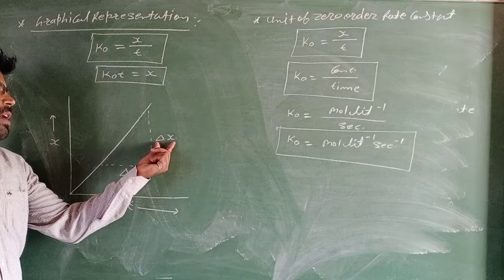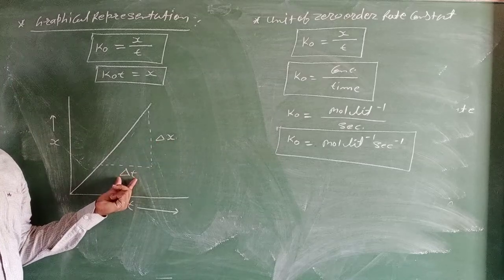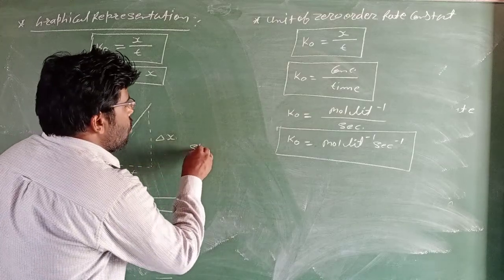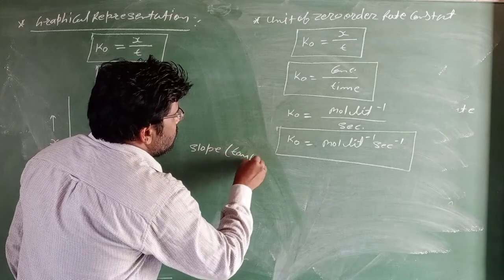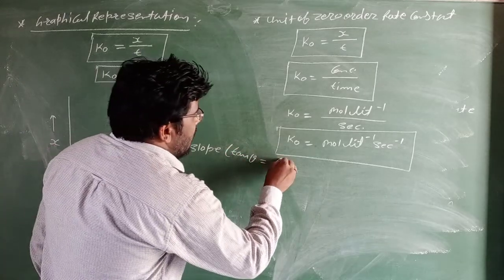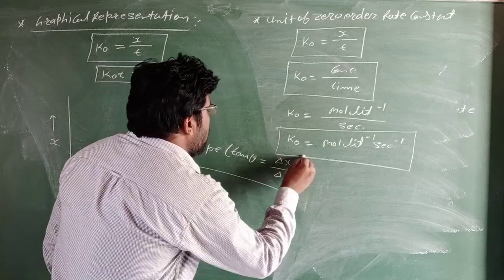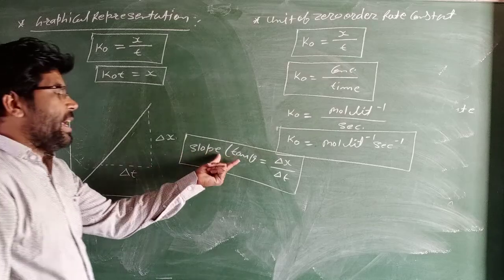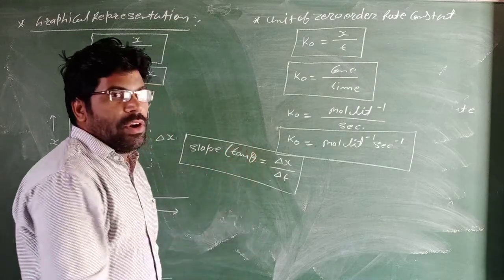Here del x equals change of concentration and del t equals change of time. It is the slope of the graph, tan theta equals del x upon del t.